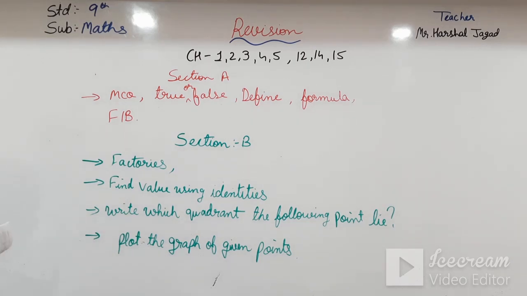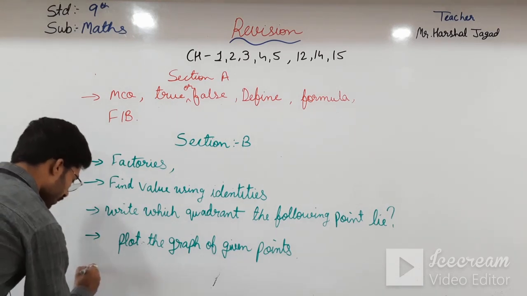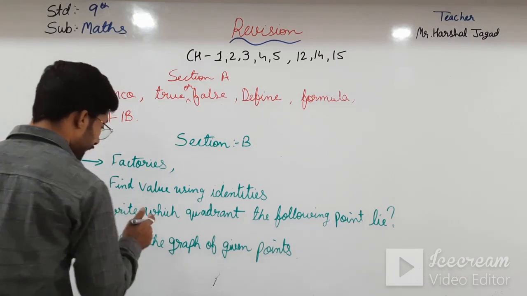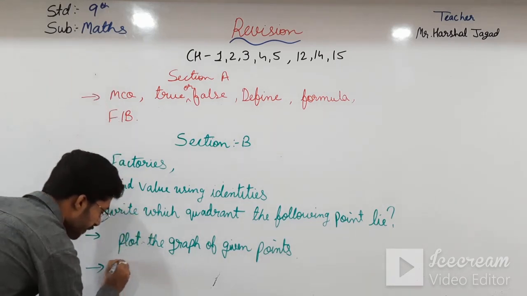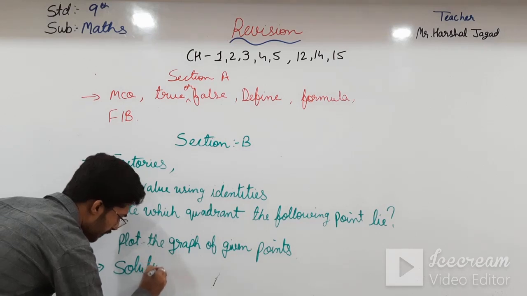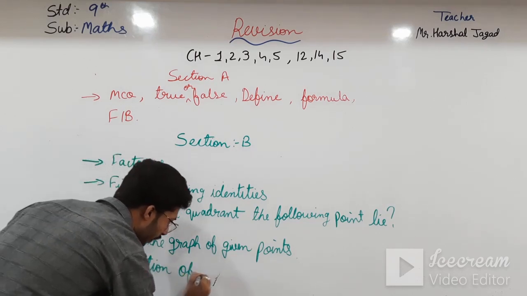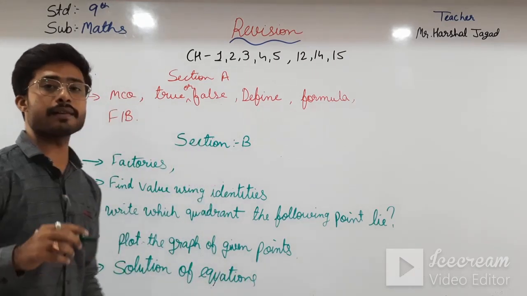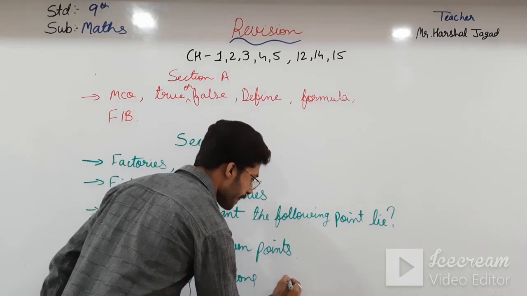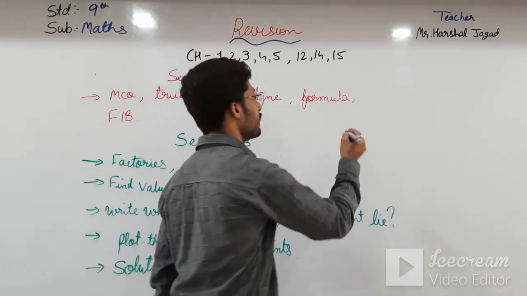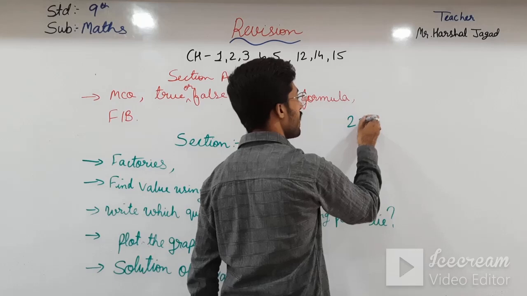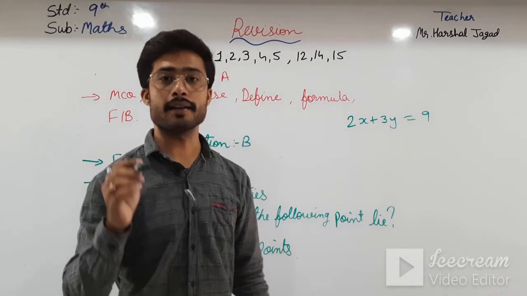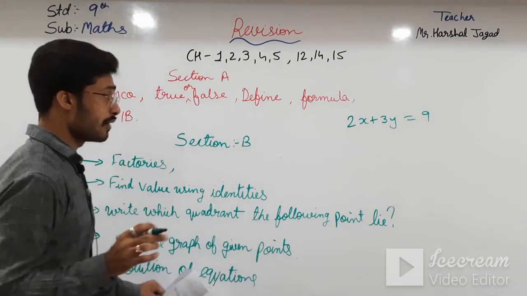And another thing you also have to find is the solution for the equation. In that, we have done that solution. Wait, I am explaining. Solution of equation, and in that you have to find different solutions for x. See, here I am taking an example. If they have given you the equation 2x plus 3y is equal to 9, then you find the solutions. In that you have to find the solution of the equation.